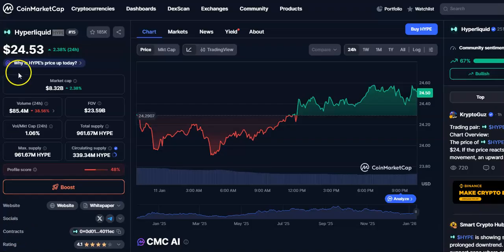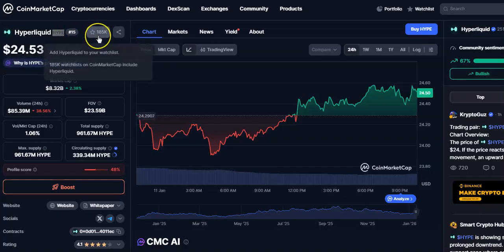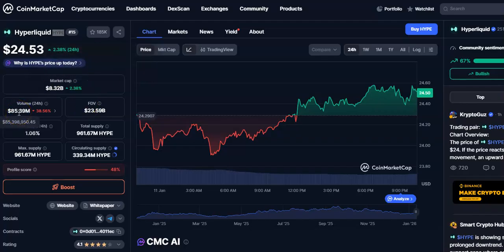You can see the current price is $24.58. It is up by 2%. Rank is around 15. Around 185k users are following this cryptocurrency, and the market cap is $8.32 billion, and the volume in 24 hours is $85.39 million. Maximum supply is 961 million HYPE coins, and the total supply is 961.67 million HYPE coins, and circulating supply is around 339.34 million HYPE coins. Rank is around 15, and around 185k users are following this cryptocurrency.